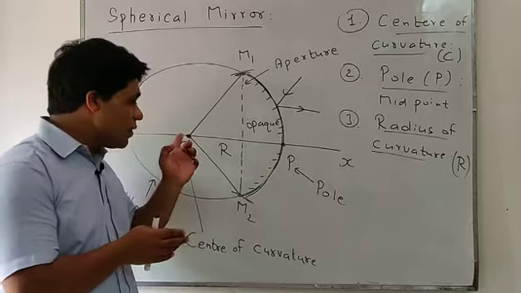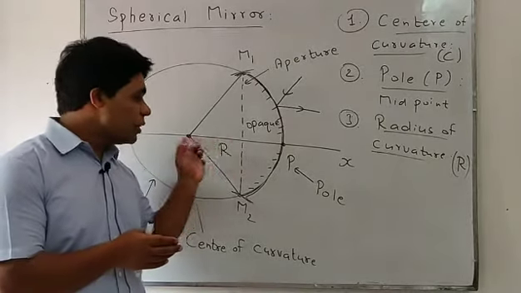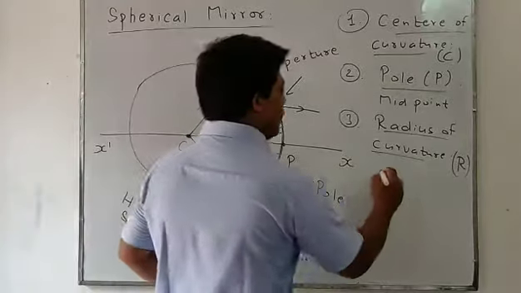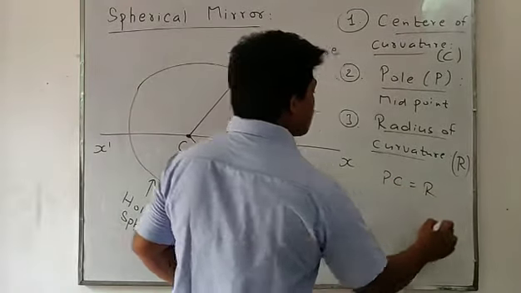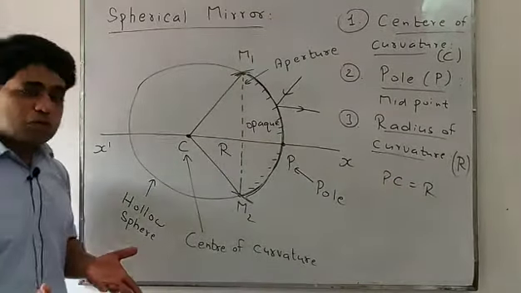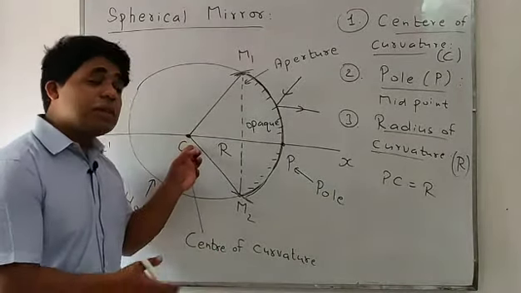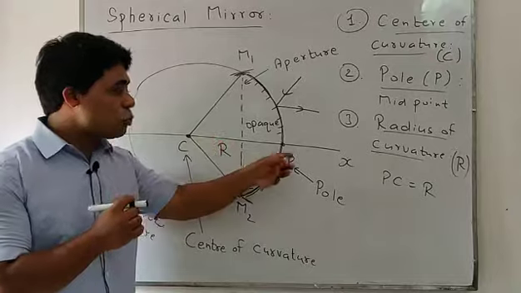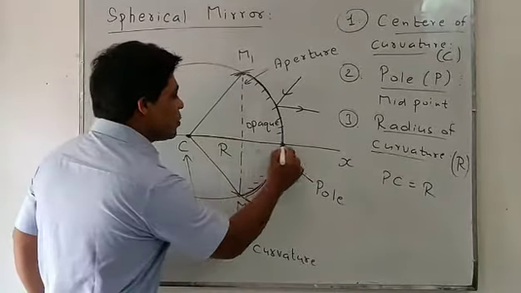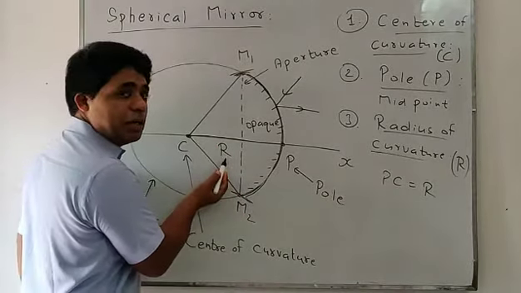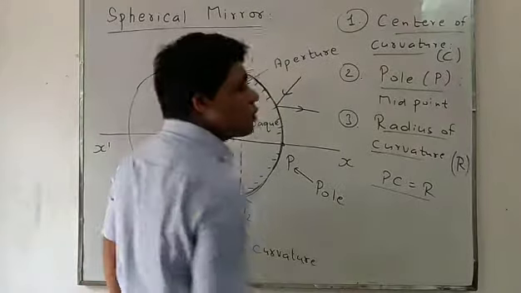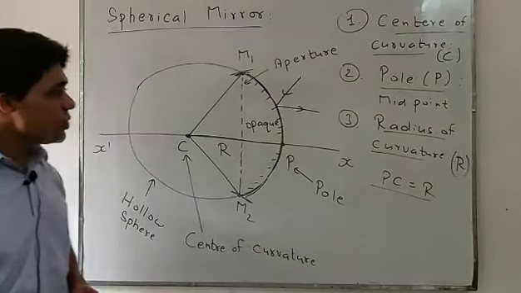So the distance between the center of curvature and the pole, this distance PC, is said to be the radius of curvature. Understood students?